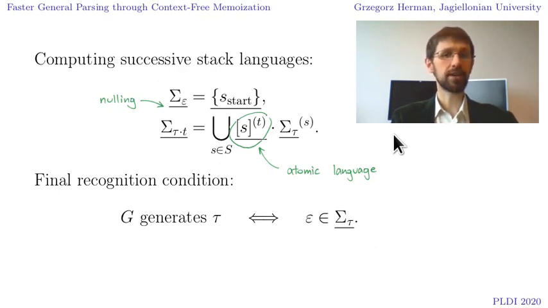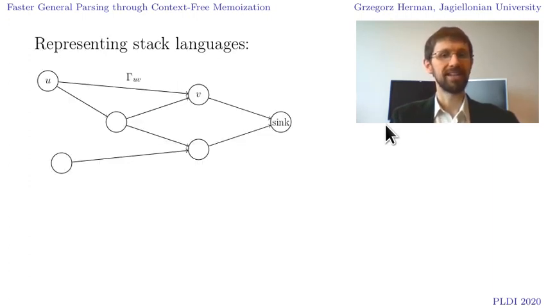To complete the algorithm, we need a representation of stack languages providing the primitive operations. Here we go. Atomic languages are obtained by means of left linear closure and thus are regular. We will represent them by non-deterministic finite automata. To express the stack languages, we will use a DAG structure. There is a distinguished sink vertex, and each edge is labeled with an atomic language or some its derivative.